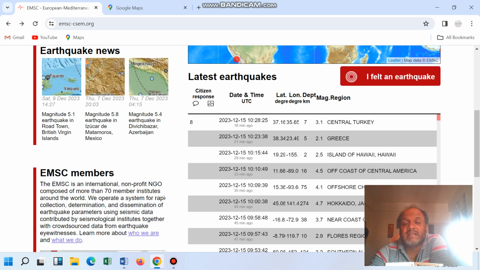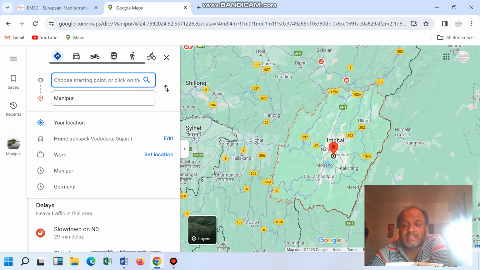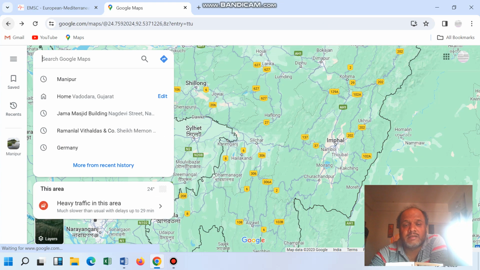In the earthquake, 56 countries are taken into the picture, and these 56 countries are going to give earthquakes, and some are not going to give earthquakes. So this is the example we just took, the Manipur earthquake, and a few more examples we will take, just a minute.